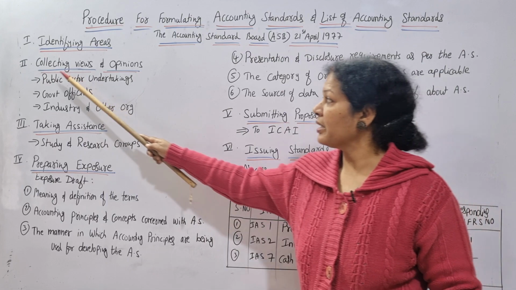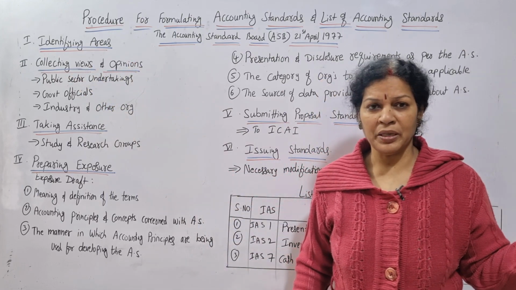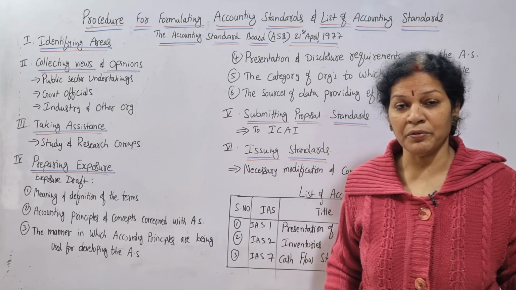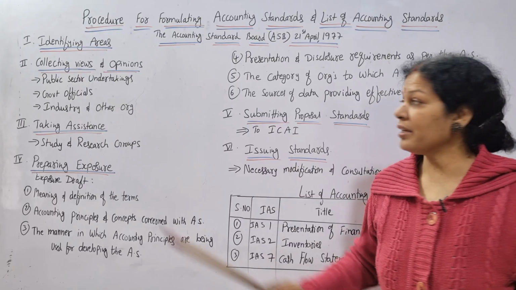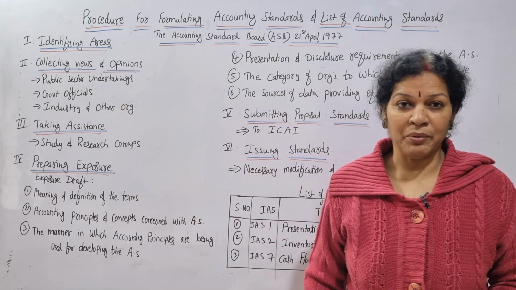In the second step, collecting views and opinions. They are not simply going to make accounting standards. They are going to take the opinion and views of a few people. Who are they? One is public sector undertakings, because they have very good experience.